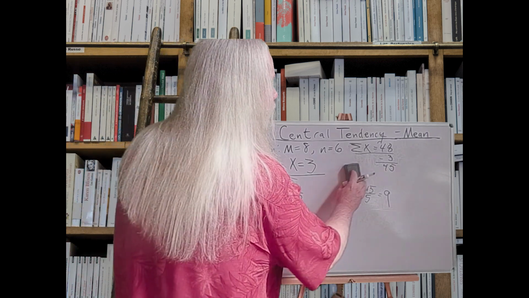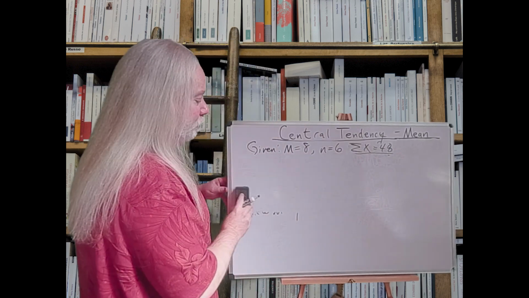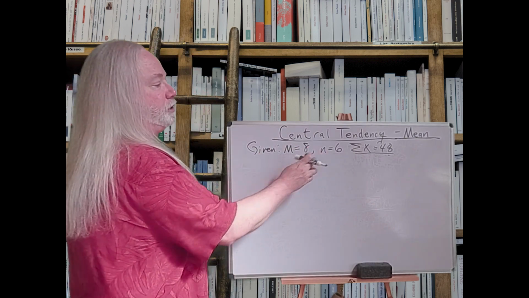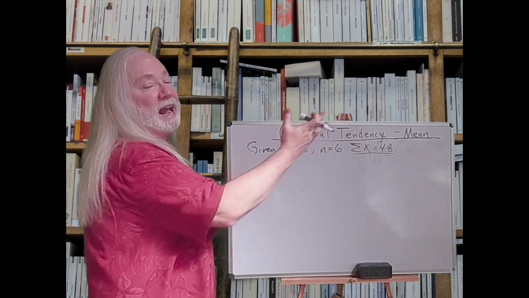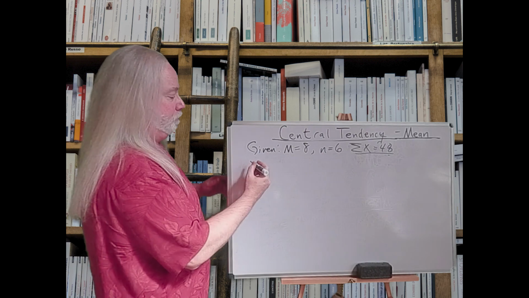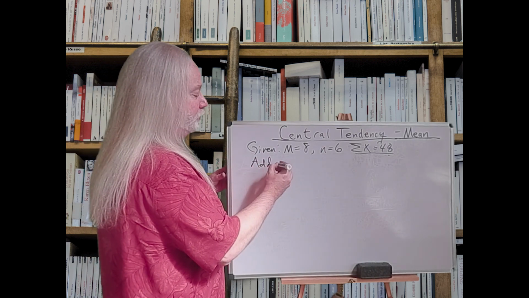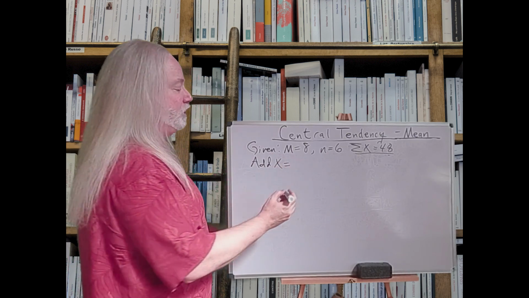So let's do another one. Let's say we're going to start with the same spot. I have a sample with a mean of 8, and there are 6 scores in it. Therefore, we know the summation of raw scores is 48. But now we're going to put a score in. Instead of taking one out, we're going to add a new raw score. And that new raw score is going to be, say, 15 points.